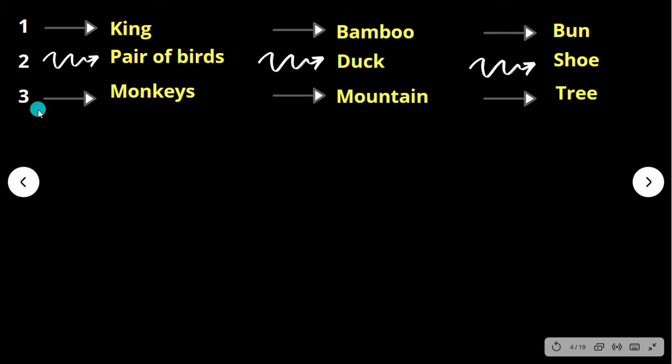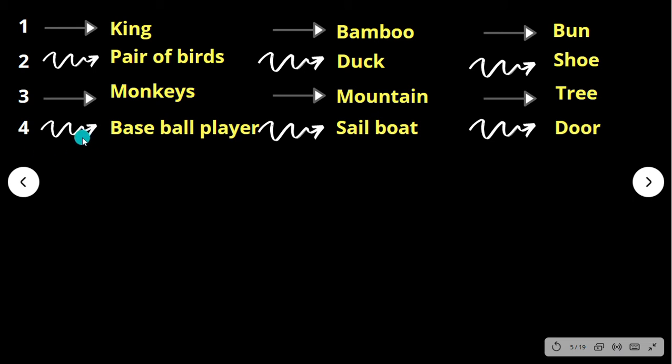The number three: three monkeys. This is relevance. Three monkeys represent what? Speak no evil, hear no evil, and see no evil. A mountain looks like number three, and three is rhyming with tree. For number four, the relevant picture is a baseball player, because it has four sides and four corners; a sailboat has the number four in it; and four is rhyming with door.